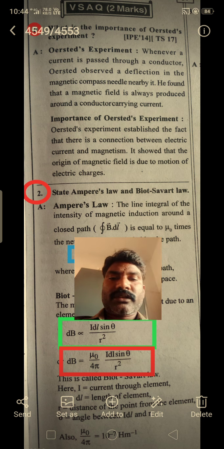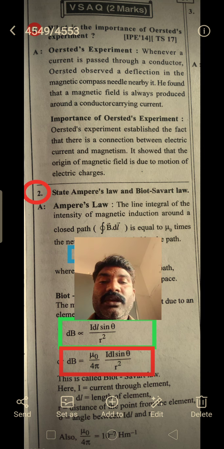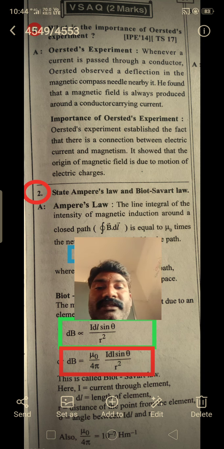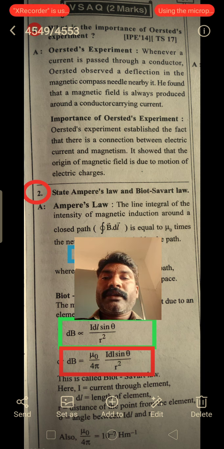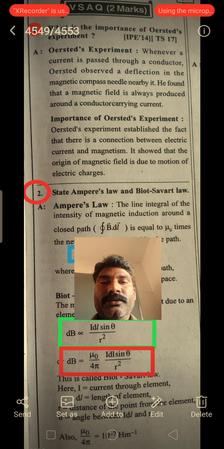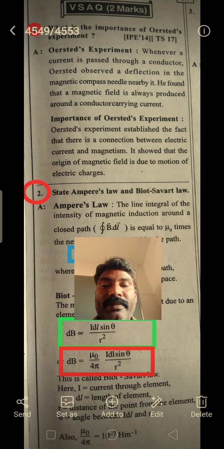We are going to discuss the new lesson. We already completed 6 lessons. You know that. After that, we are going to discuss the next lesson, the 7th lesson, which is moving charges and magnetism. In this lesson, we are going to learn the new aspects developed by Oersted, Ampere, Weizsäcker, and others.